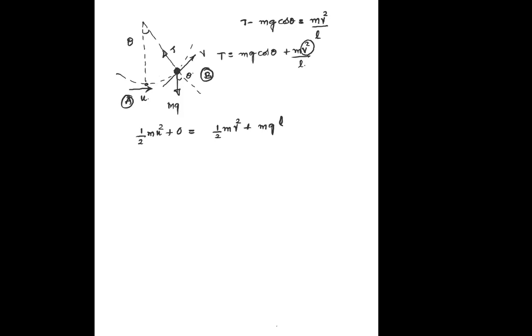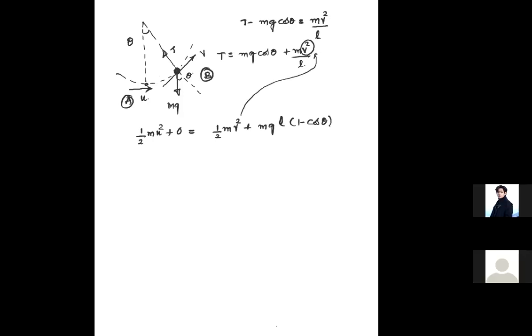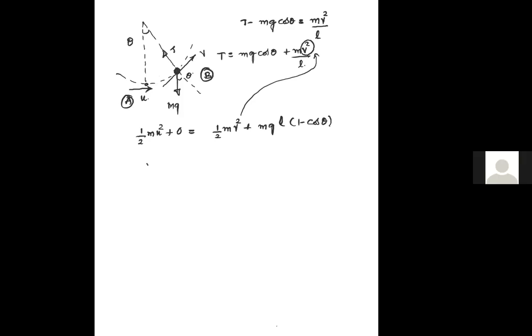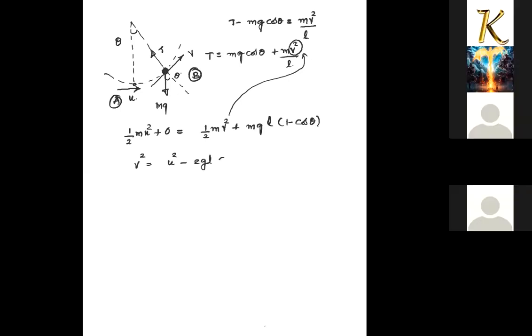Potential energy will be mgl into 1 minus cos theta. So from this I get the speed of the sphere at that instant, so that I can get the tension in terms of theta and u. So I get v square equal to u square minus 2gl into 1 minus cos theta.